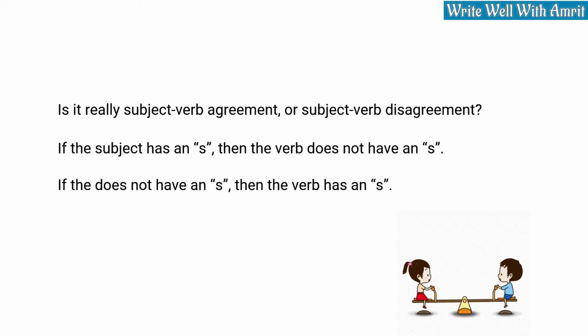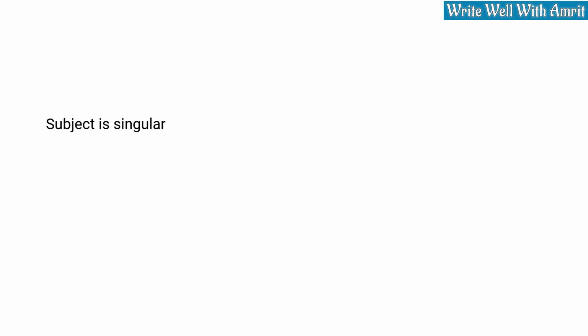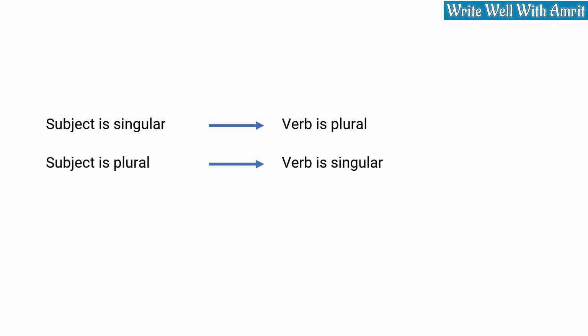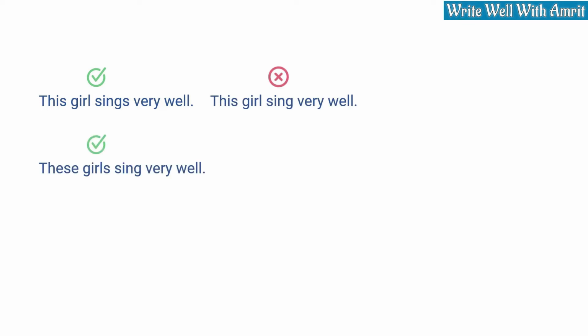So subject-verb agreement means if the subject is singular, the verb appears in its plural form, and if the subject is plural, the verb appears in its singular form. You say, this girl sings very well, not this girl sing very well. Also, these girls sing very well, and not these girls sings very well. So keep this in mind. The verb appears plural when the subject is singular, and the verb appears singular when the subject is plural.